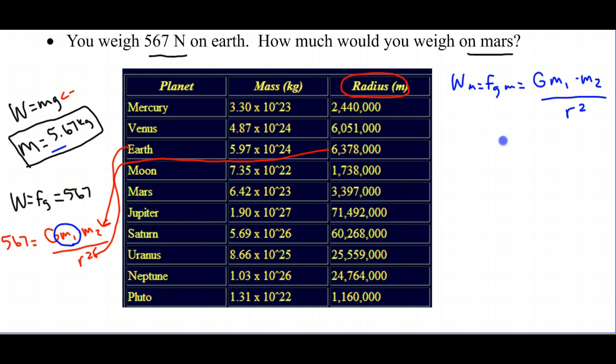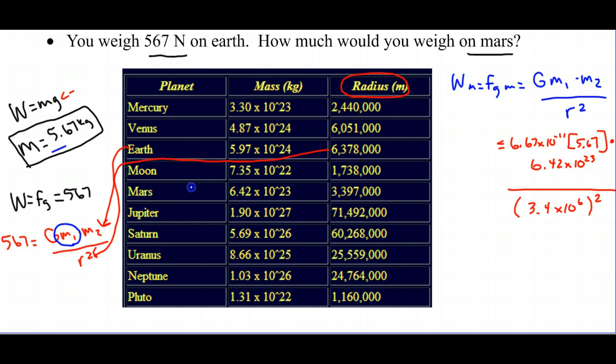So when you do that, this means it's equal to 6.67 times 10 to the negative 11th times your mass, 5.67, times, and I'm running out of space here, so I'll jump to the next line, the mass of Mars, which is 6.42 times 10 to the 23rd. And we're dividing that all by the distance between you and the center of Mars squared, which is 3.4 rounded times 10 to the 6th, and that whole thing is squared.